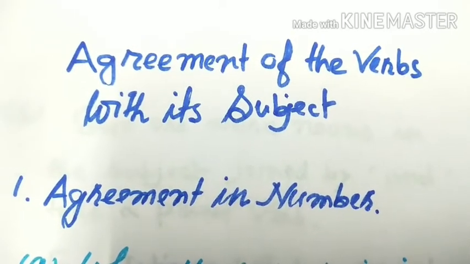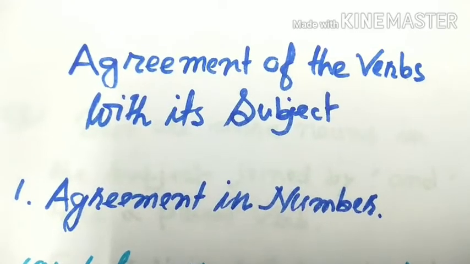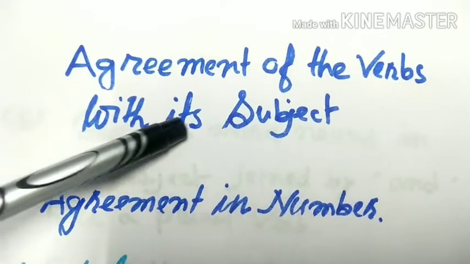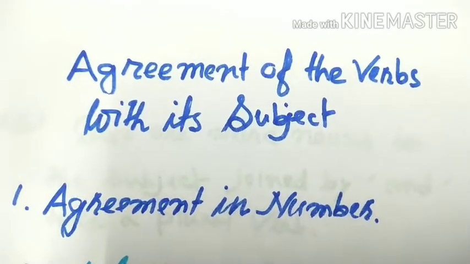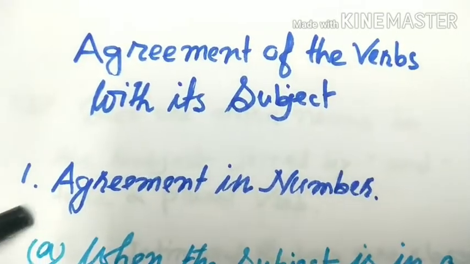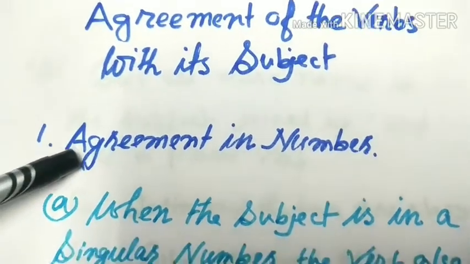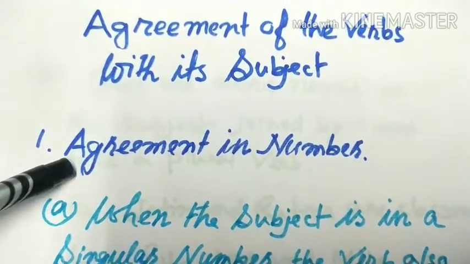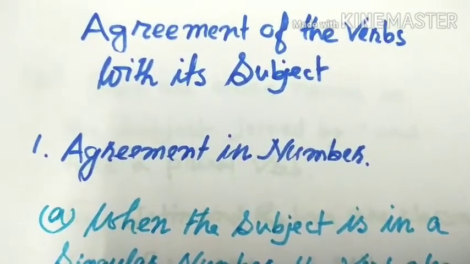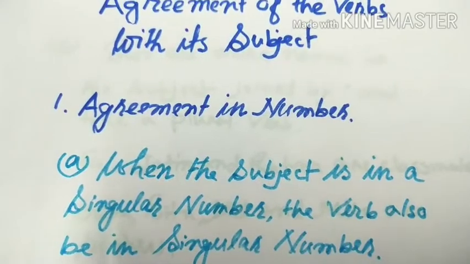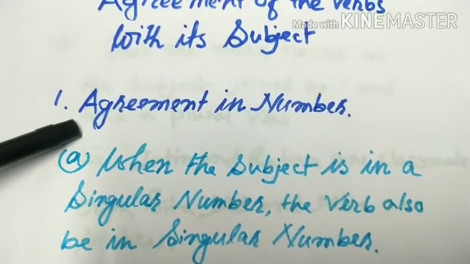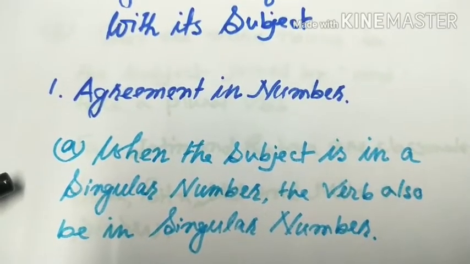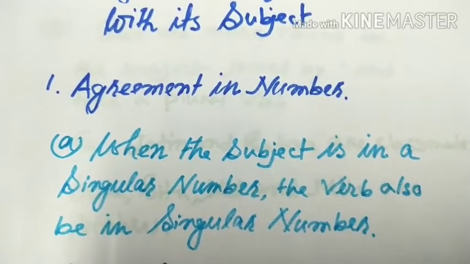I am Prasenjit. Today I am going to discuss agreement of the verbs with its subject. First of all, I am going to discuss agreement in number. We have to discuss agreement in person also. Before learning agreement in number, I have to discuss something. Let us discuss.